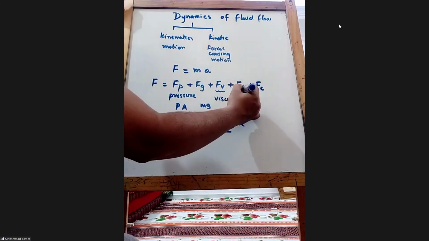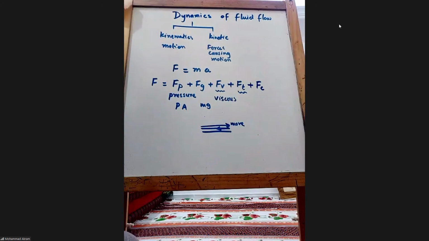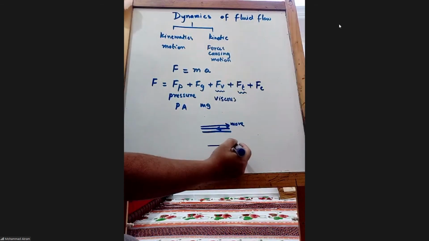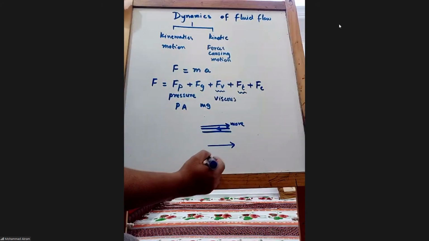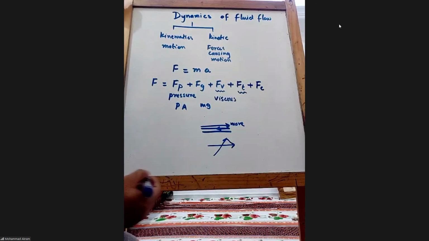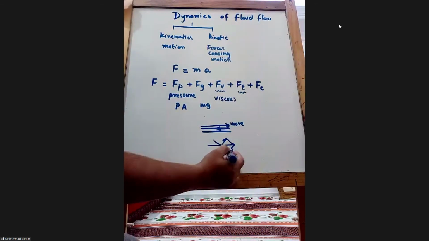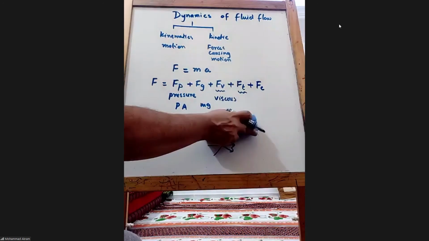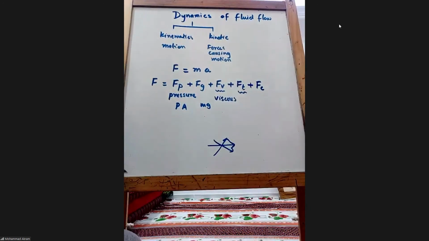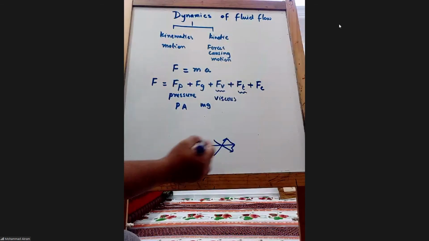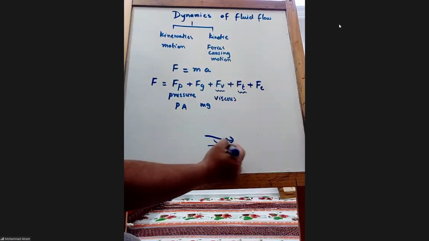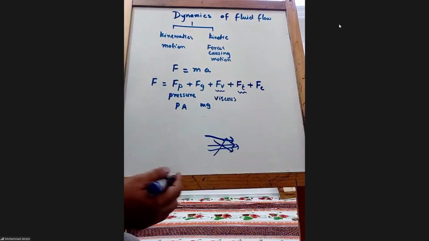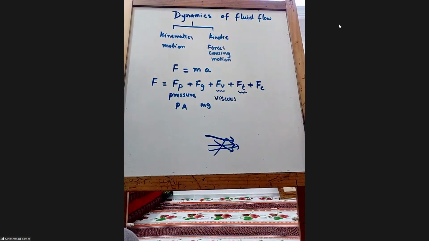Then turbulence. See, turbulence means if the layer is going one side in this direction and another is coming in this way. I told you that turbulence means the flow will be not smooth. See, one layer is going in this direction, one layer is going in this direction. Because of that, there is collision and turbulence interaction. Am I right?